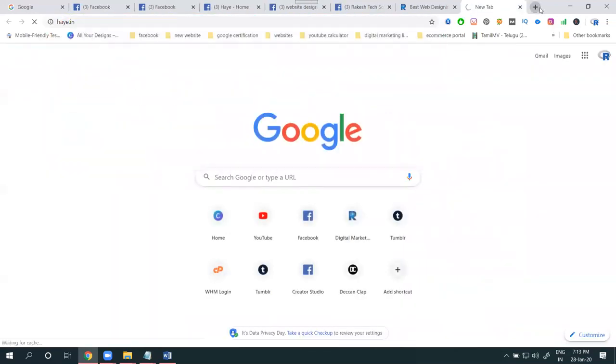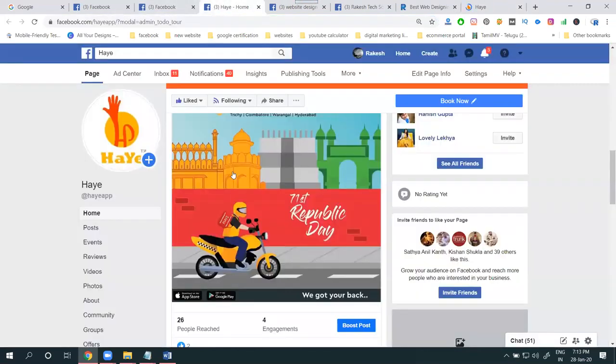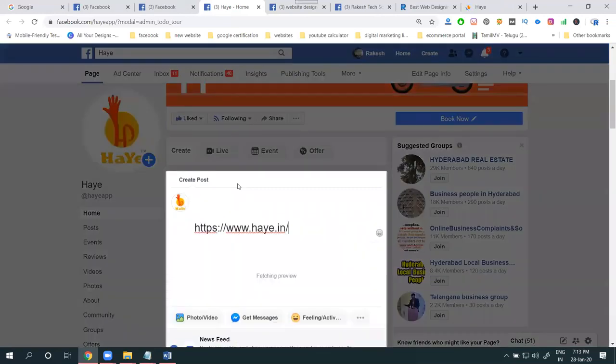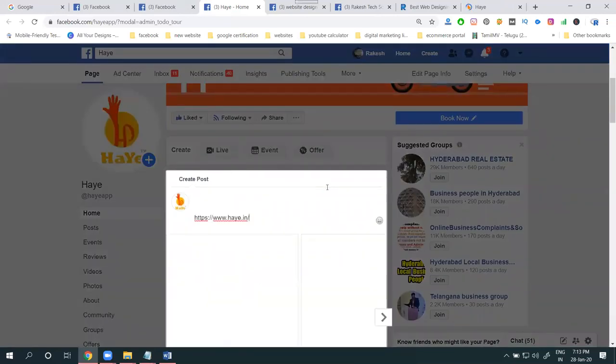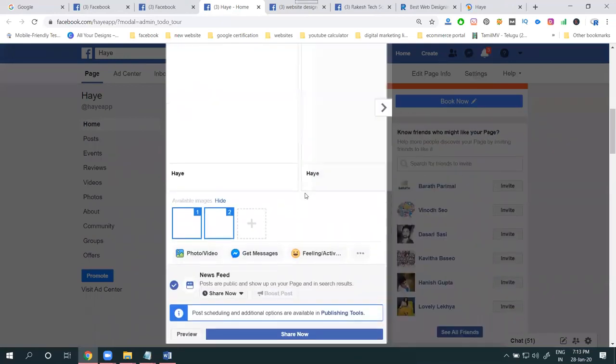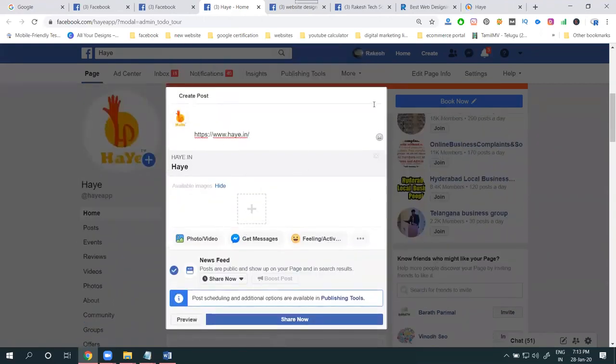First, open the website and copy. Don't touch any options. Select it. Automatically they show some images. They are showing 2 images in this, so these 2 images will be shown to the customers.